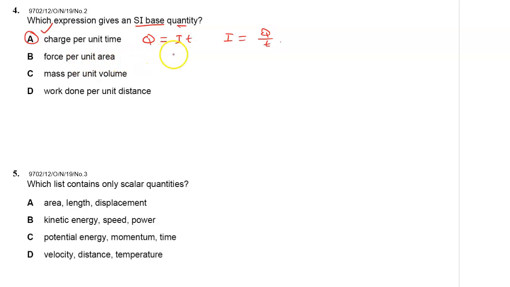Force per unit area. So force per unit area is pressure. Pressure is equal to force per unit area, and pressure is not a base quantity. We only have 7 base quantities. We have length, mass, time, temperature.